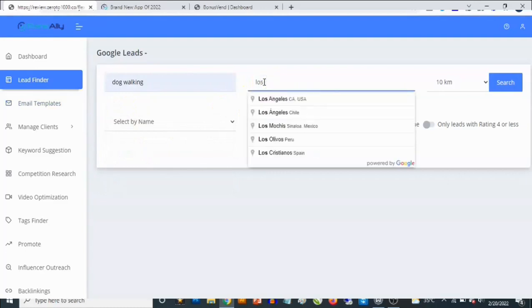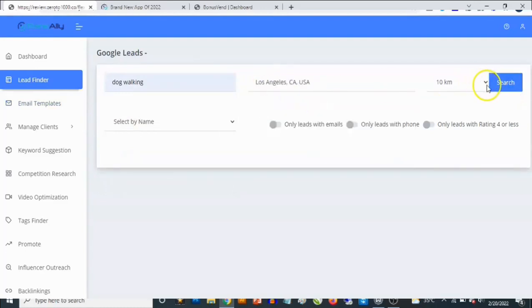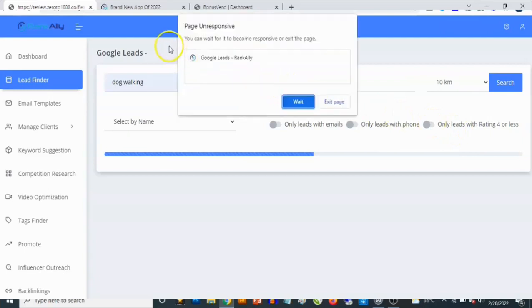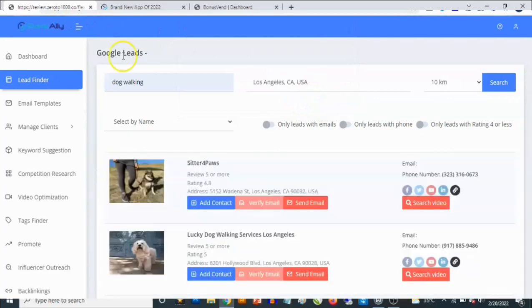So with the RankAlly software, you can basically go ahead and rank your videos. Now you can actually rank the businesses for these business owners just by using the power of videos. So you're going to be able to rank your videos using the RankAlly software. Now the benefit of this is you can actually offer this as a service on marketplaces like Fiverr, offer video ranking services to people. Now you can rank your own videos for keywords, and then you can actually get traffic by ranking your own videos.